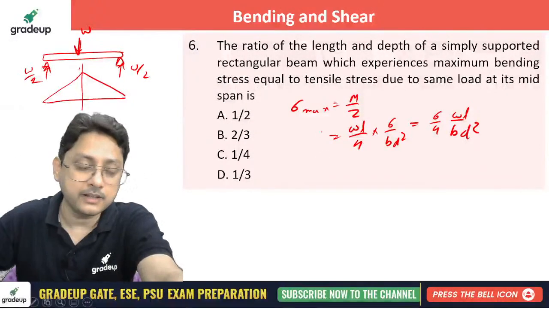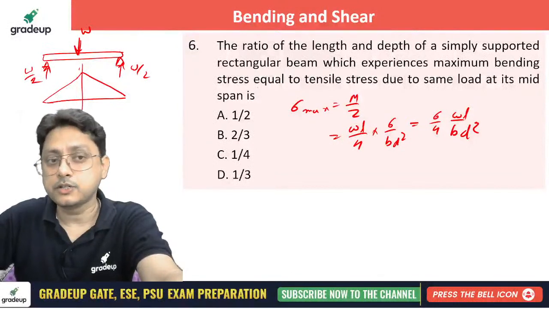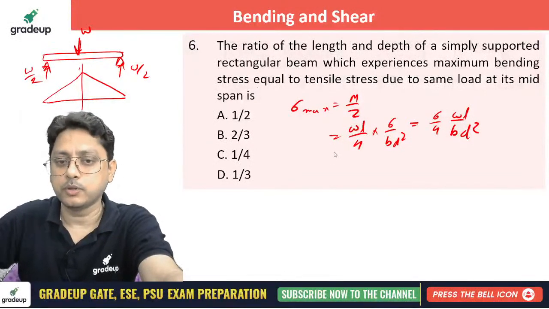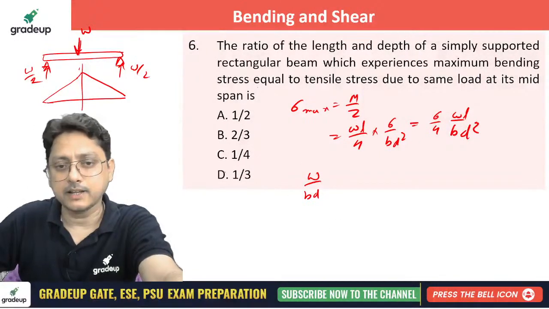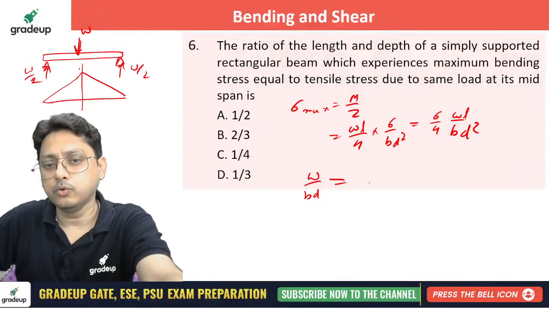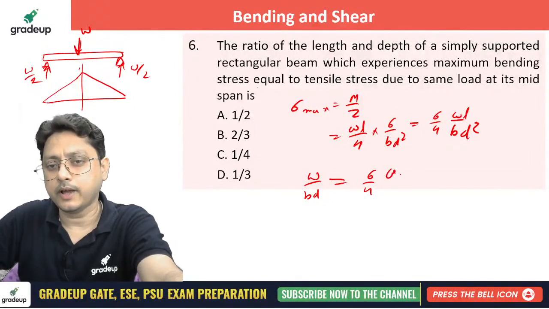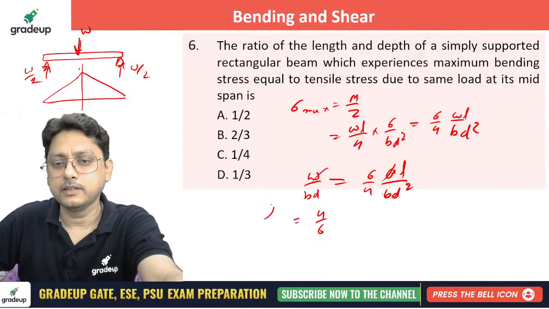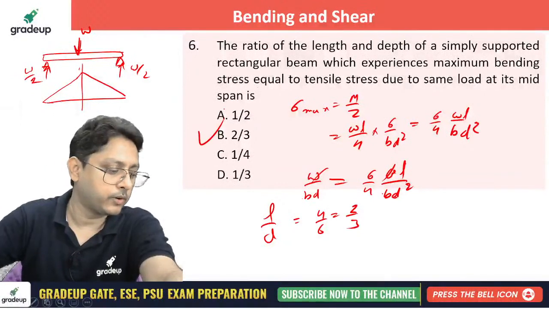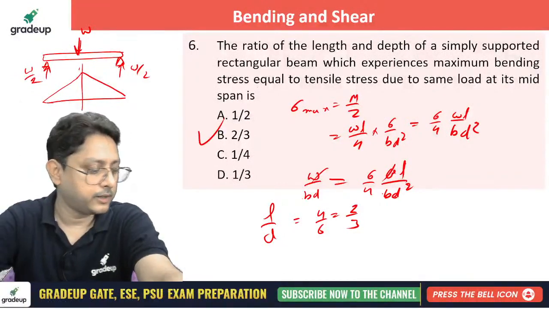Now the maximum tensile stress due to the same load will be W by BD. That is the maximum tensile stress. It must be equal to 6 by 4 of WL by BD square. Now W will get cancelled and B will get cancelled. L by D will become 4 by 6, or I should say 2 by 3. That's what he was asking about.